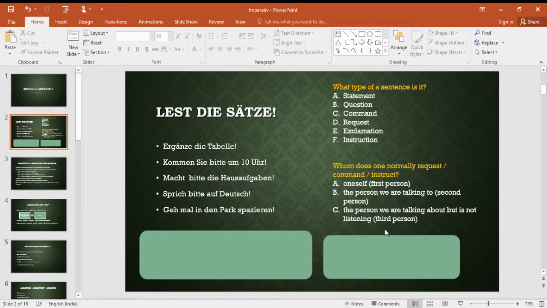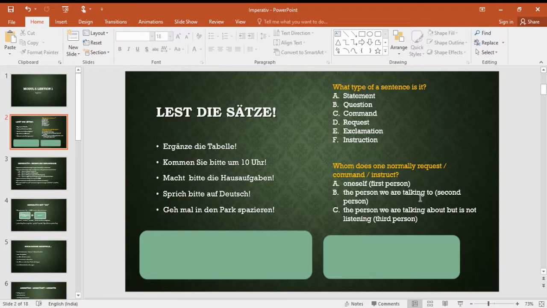So you must have guessed it correctly. It is option B, the person we are talking to. You cannot request yourself. You cannot request a third person. For example, I am talking to you. While talking to you, I cannot instruct my friend. No. The person who is listening to me, that is second person, only he can be instructed or commanded or requested.